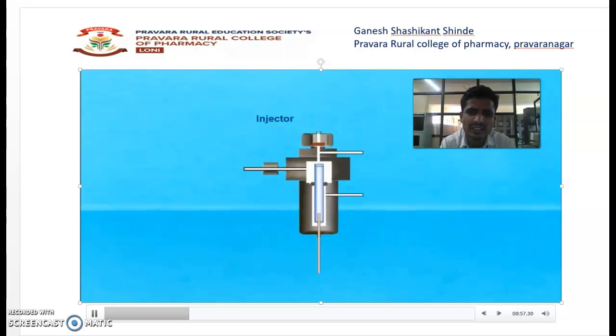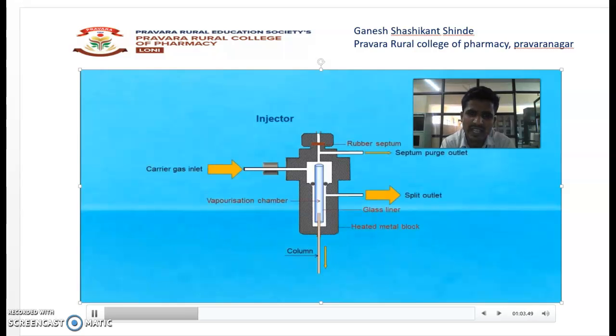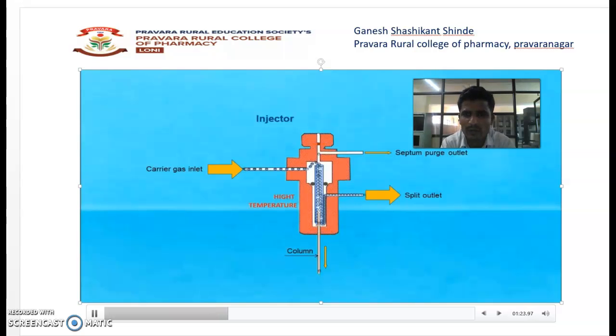If you see any injector, that injector is connected to the carrier gas inlet. When the carrier gas is passed through this injector, we can see that it goes directly to the column. But when the carrier gas passes through the column, it is passed at a different flow rate with the help of a flow regulator. Then there is the injector. At the injector, you can inject your sample with the help of a syringe.